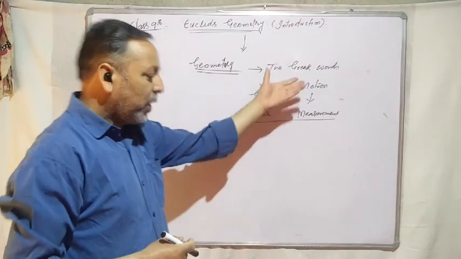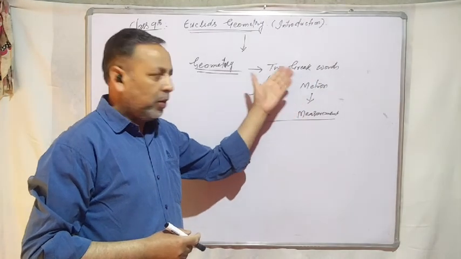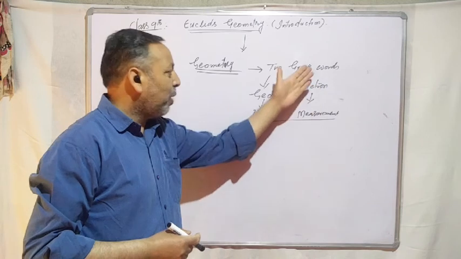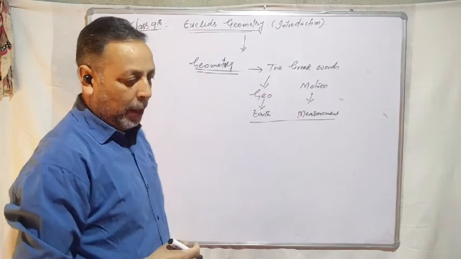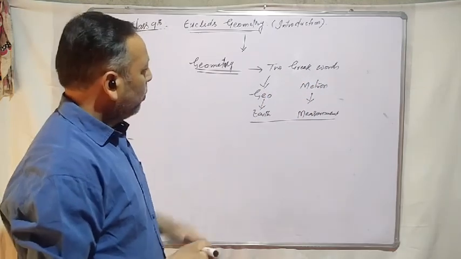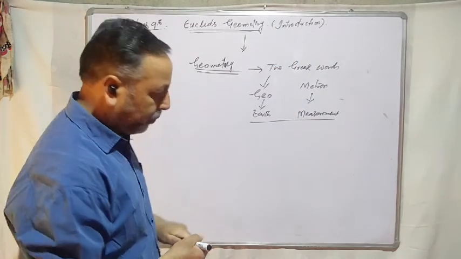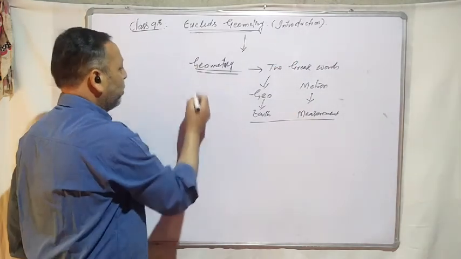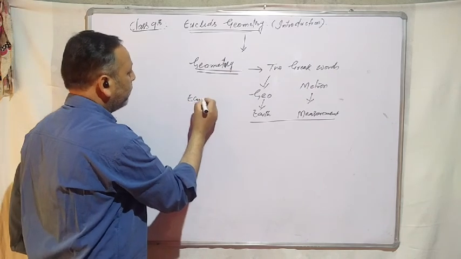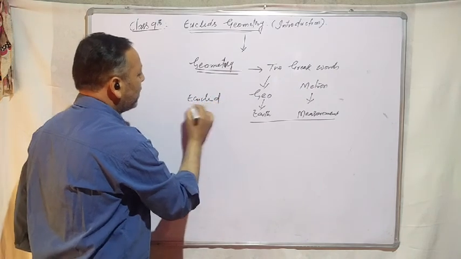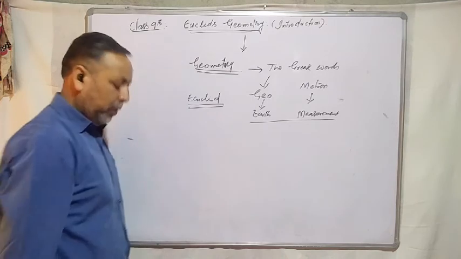They would measure the dimensions of a figure by measuring its area. This gave them the idea of this geometry. Now Euclid. Who was Euclid? A brief description about Euclid.